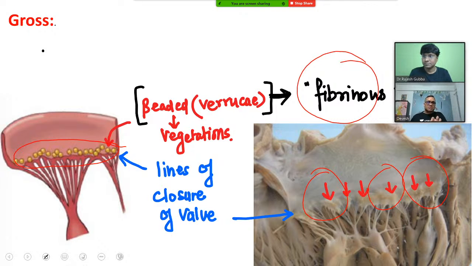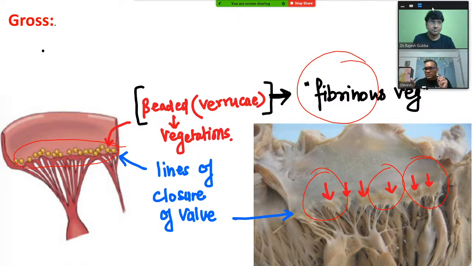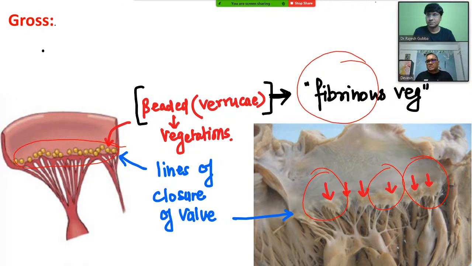In the gross examination also, you can see the red arrows pointing toward the line of closure of the valve, and you can see many yellowish brown deposits. These are all examples of the fibrinous vegetations seen in rheumatic heart disease.